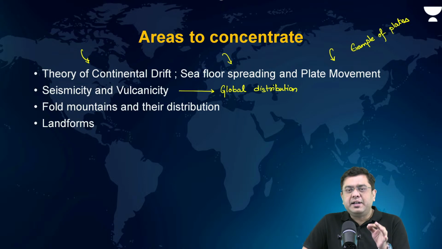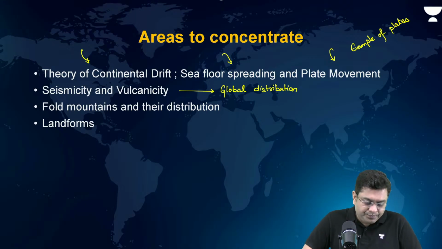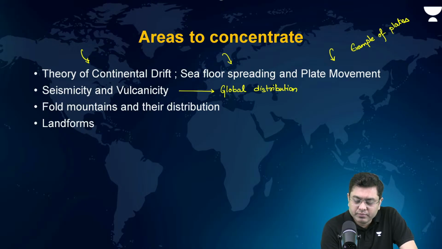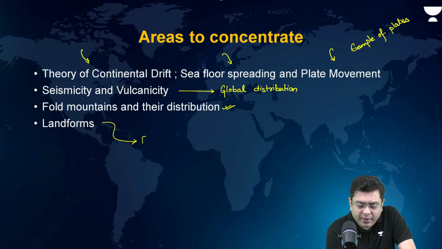Major as well as minor plates, definitely. Some of the minor plates like the Nazca plate, Philippine Sea plate, Caroline Sea plate, Juan de Fuca plate, some of these minor plates also you can recall. Fold mountains and their distribution, and landforms, right? Fluvial, glacial.